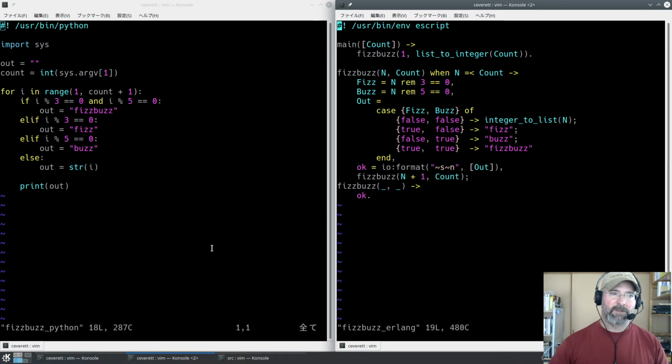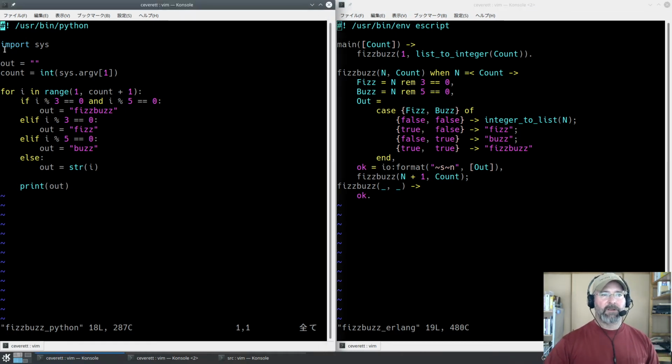That's a worthy goal. So, if you're not familiar with Python, what's happening here? Everyone knows what a hashbang is, right? It tells the system how to run the thing. So Python's going to interpret this for us. We're importing sys so that we can get the command line argument out. We're declaring a variable, which we didn't really need to do in Python, but we're going to declare one here so we can know what we're updating as we go through. Count. We're getting the first argument off the command line. We're converting it to an integer, and we are putting it into the label out.